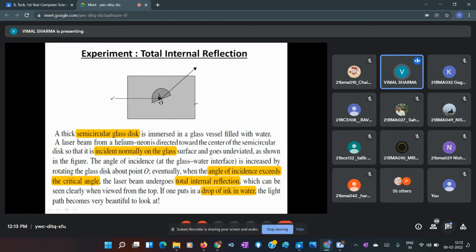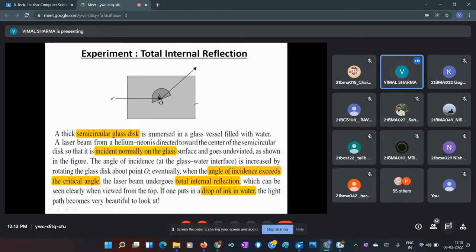By rotating this semicircular glass, we can vary the angle of incidence, and we try to make this angle greater than the critical angle for the glass-water interface.